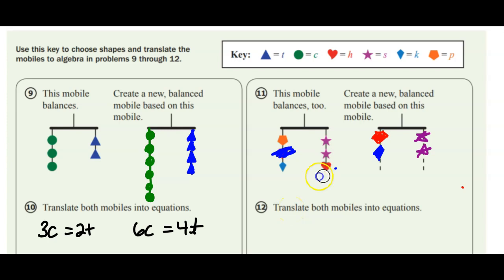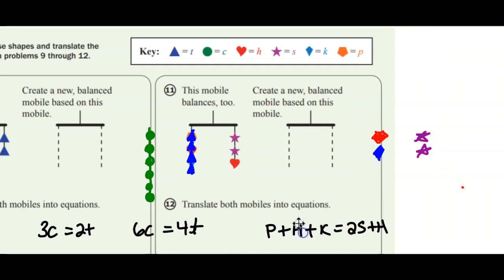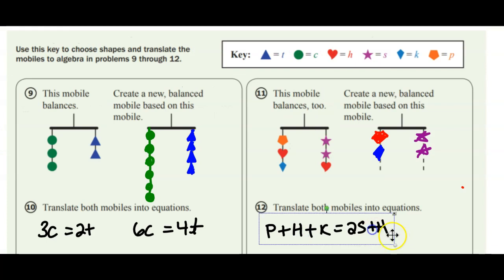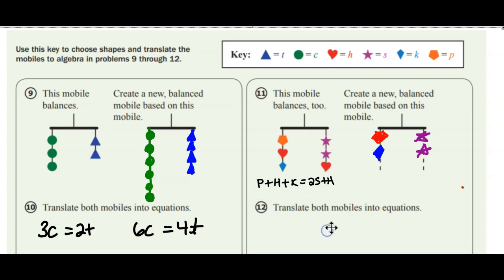So the original one had a heart in it. Let's put the heart back in there. And so we've got 1 pentagon plus 1 heart plus 1 kite is equal to 2 stars plus a heart. Oops, don't get rid of that. Let's make that go with that right there. And then for our new one, we've got a pentagon plus a kite equals 2 stars.